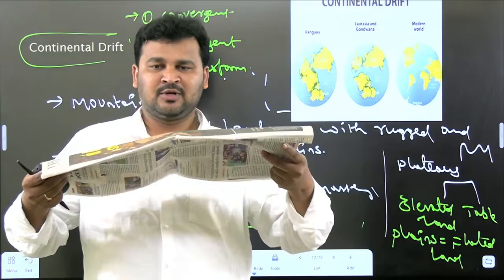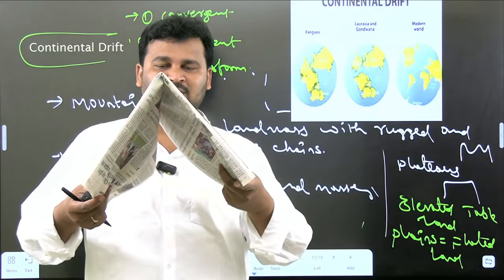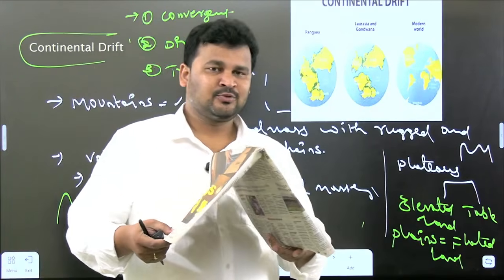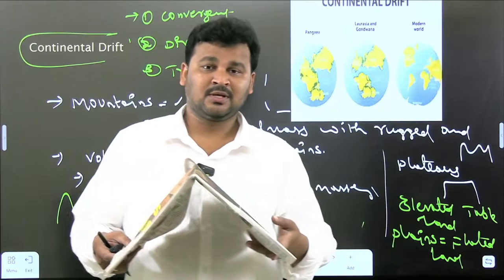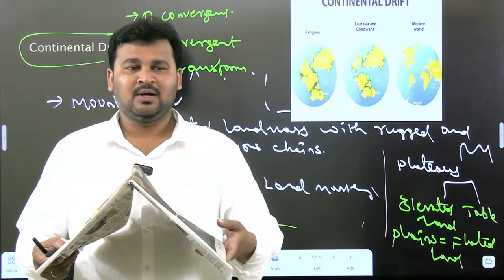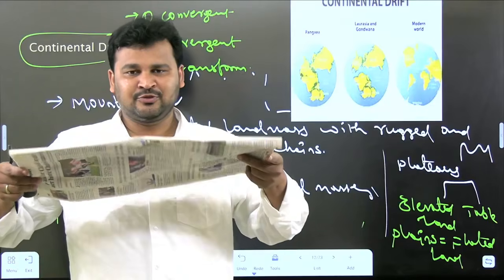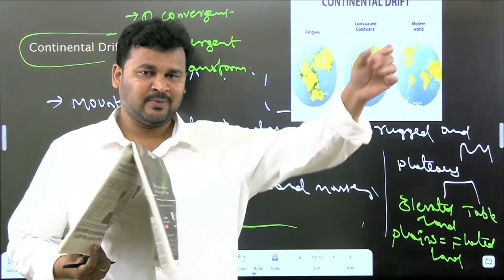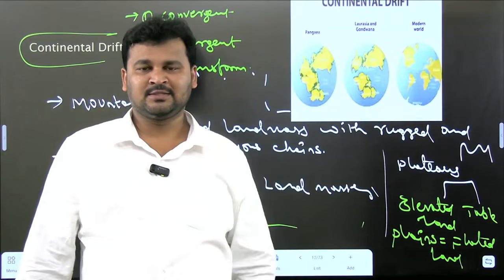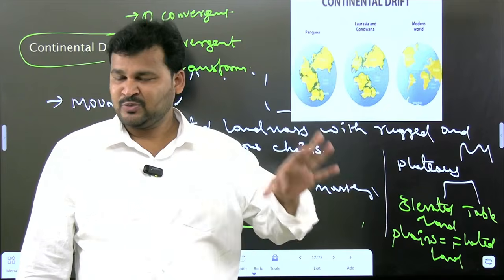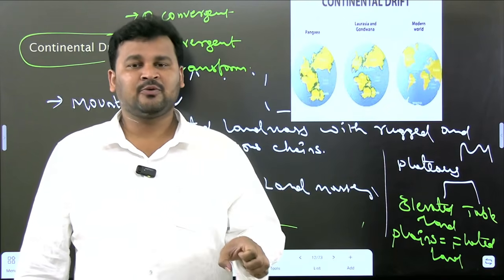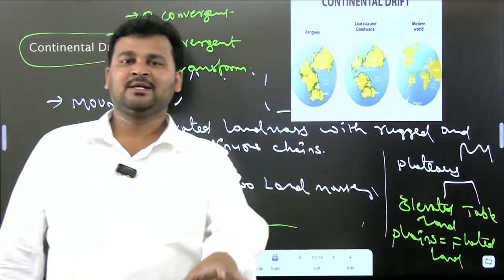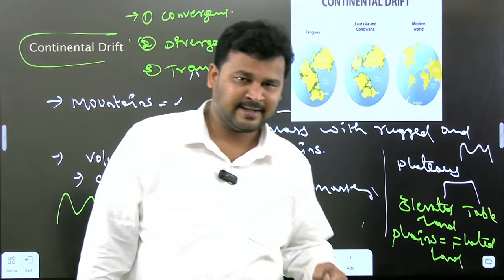Whenever two land masses are coming towards each other, you can find elevated land, nothing but mountains. Whenever any two land masses are coming towards each other, it leads to the formation of mountains. An example of this type of mountains is the Himalayas, which we can see in the northern part of India. They were formed due to the convergent boundary interaction of the Indian plate with the European plate.